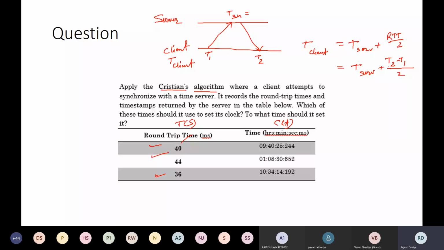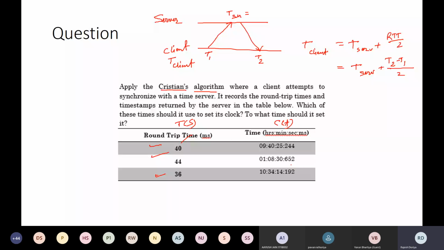So over here, exactly, this is the time. Why have we chosen this particular time? Because, as we discussed earlier, we want the delay to be minimized as much as possible.